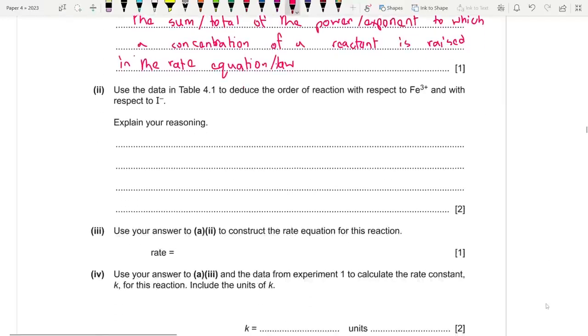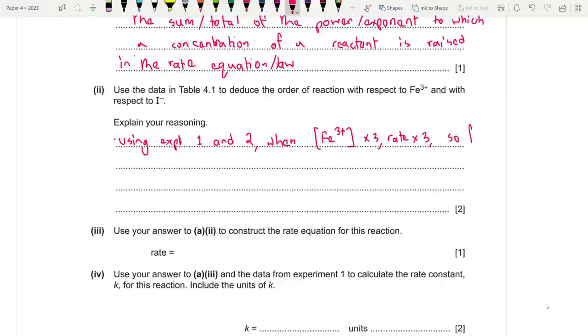So we're going to mention that using experiments 1 and 2, when the concentration of Fe3+ increases by 3, rate also increases by 3. So first order with respect to Fe3+. That's good. What about the next one?